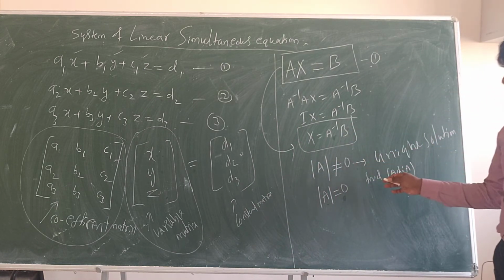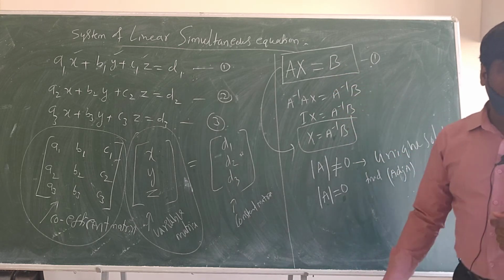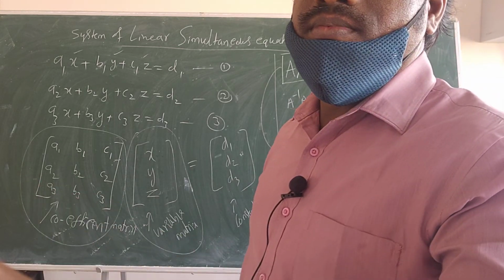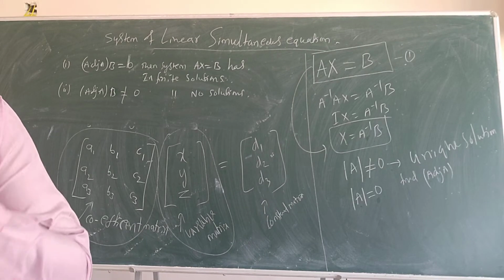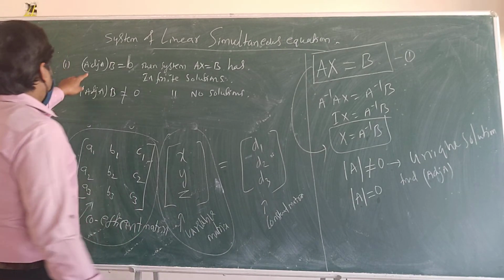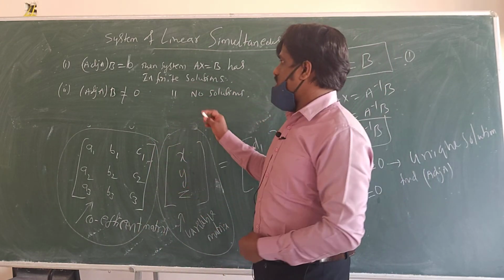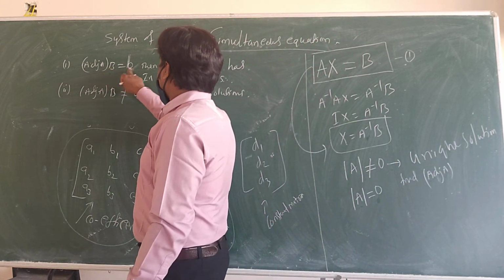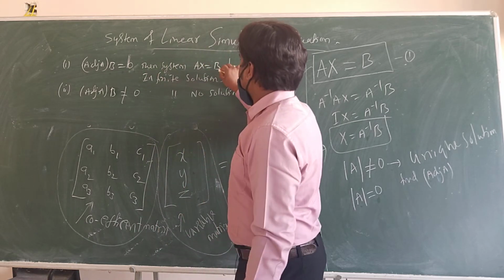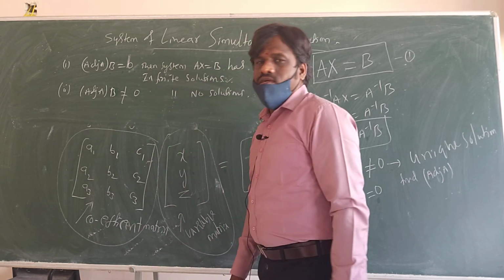So note this down. If A inverse does not exist, we find the adjoint matrix. If adjoint of A into B is 0, then we can say infinite solution.